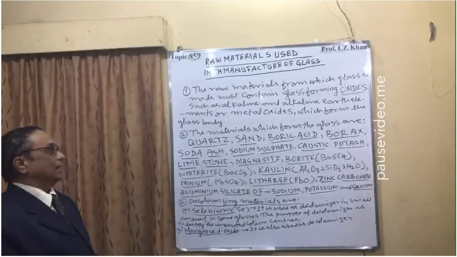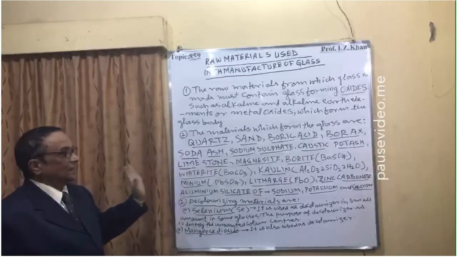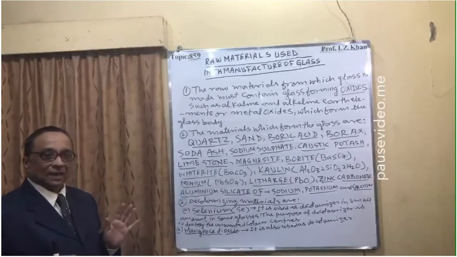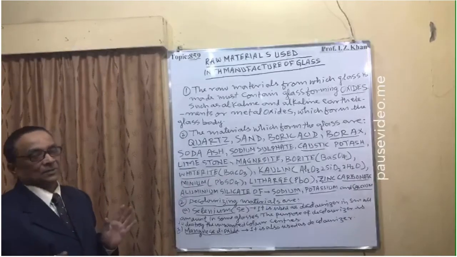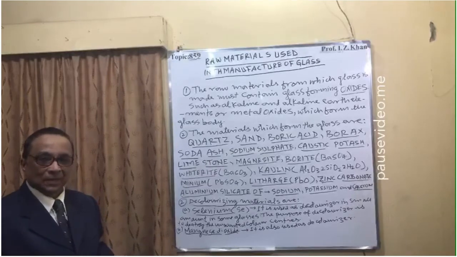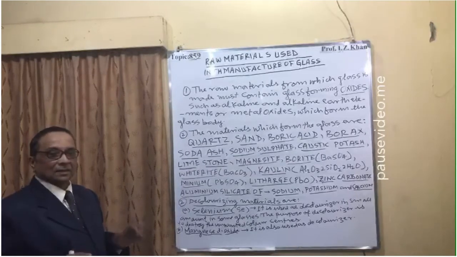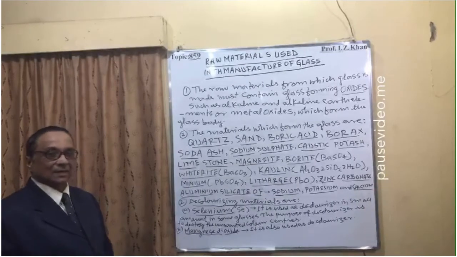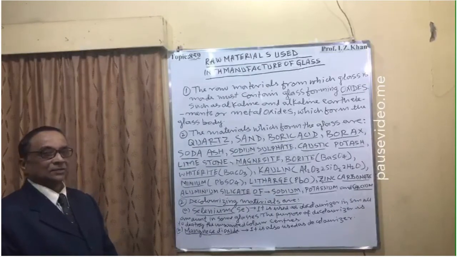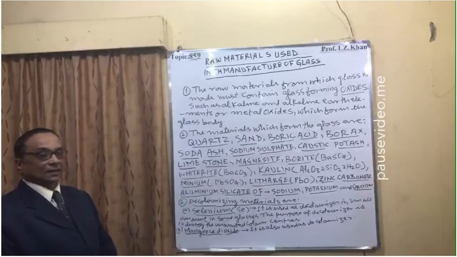So these are all listed in capital letters. They are known as glass forming substances, in the form of metallic oxides and metallic carbonates, and they are used for glass making in the glass furnace in different ratios as per their need.